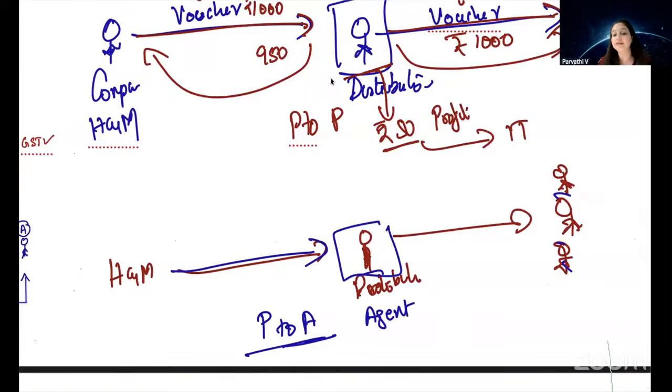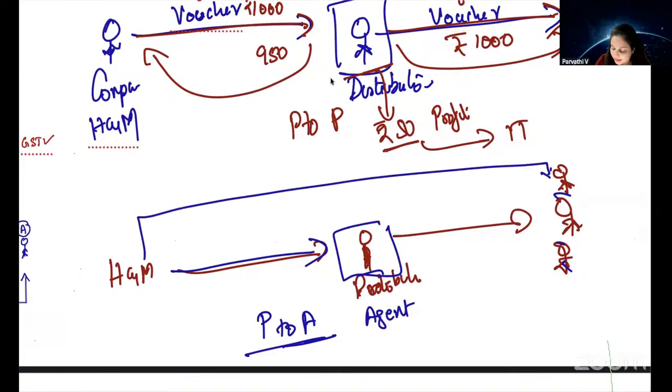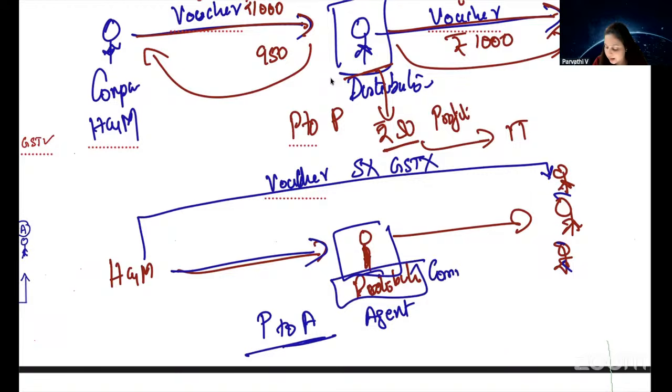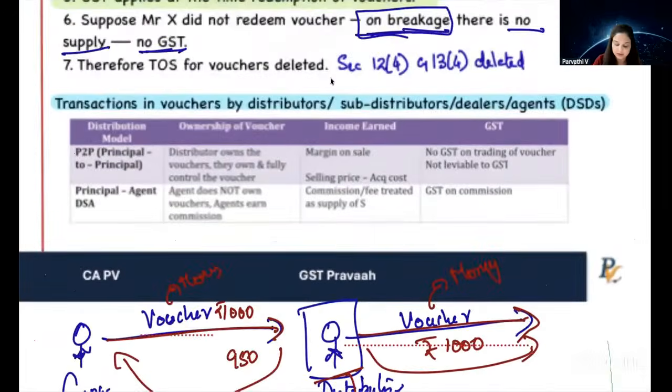Now, what will happen in this case? When a customer comes to buy that voucher, who is supplying the voucher? H&M. Is this a supply? No, GST is not applicable because it is money. Okay. Now, what will the distributor get? The distributor will get commission for this. For getting these customers and helping H&M sell their vouchers, the distributor will get commission. On that commission, is GST applicable? Yes, GST is applicable.